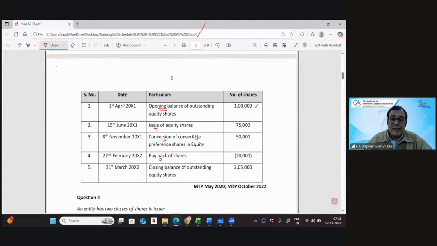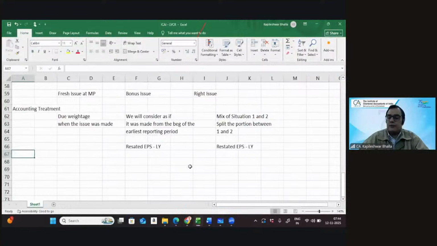So this is 1 lakh plus 75, that makes it 175, plus 50, that makes it 225, minus 20, that makes it 2 lakh 5. He's already created the blocks for you. But the interesting part is that we are now given dates which are in between the month. Considering the dates are in between the month, instead of taking the number of months, we're going to consider number of days. I will stick to the format which I gave you in terms of calculating the weighted average. Let's proceed. Question number 3.